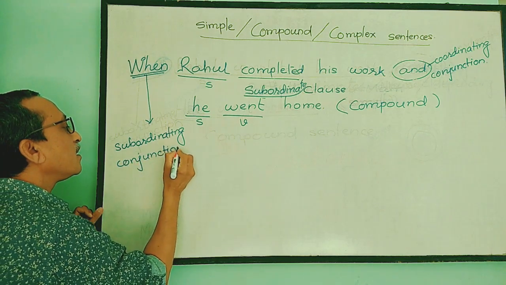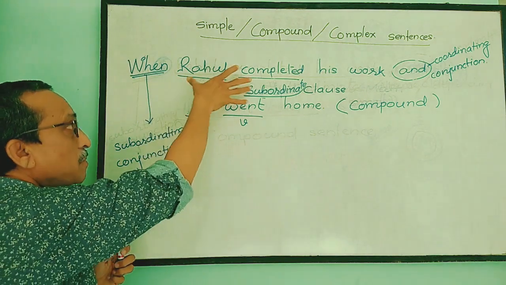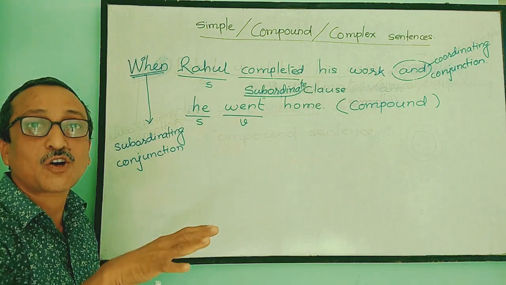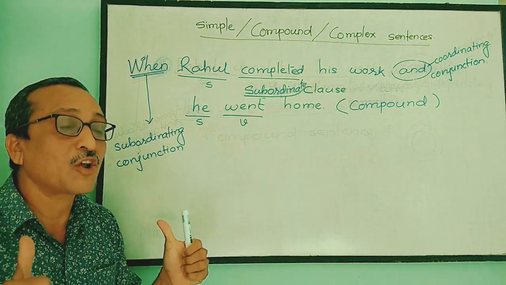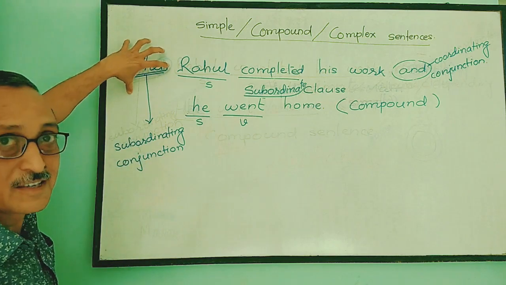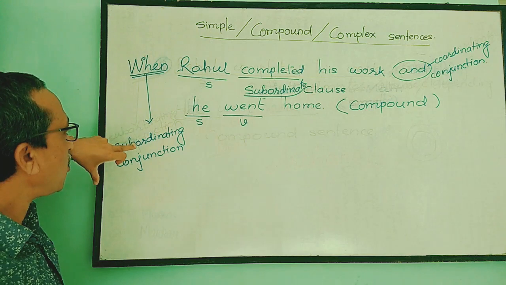Subordinating conjunction because it makes the clause subordinate. The meaning of this clause is not complete, therefore it is not a main clause, but it is a subordinate clause. And "when" is the word which makes this clause a subordinate clause.